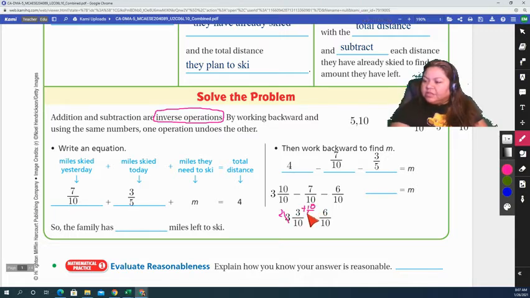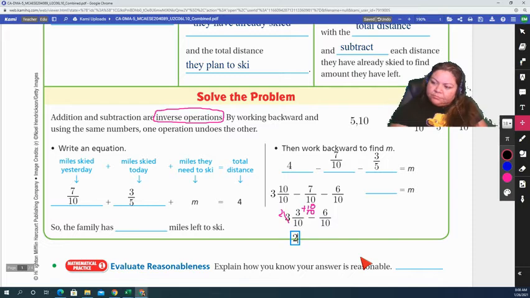I'm adding 10 over 10 to that fraction. So I will rewrite this as 2 and the fraction will be 3 plus 10, which is 13.